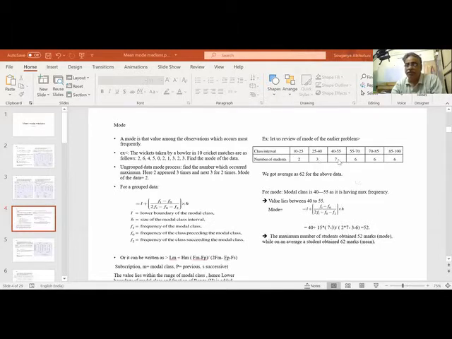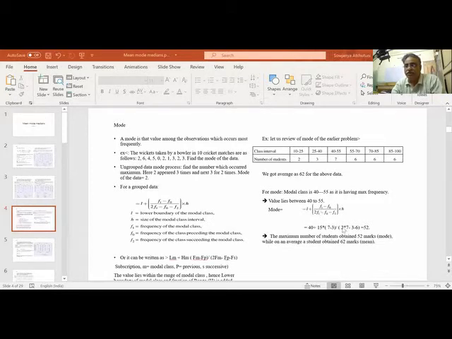F1 is model frequency. So now for model frequency, you have 2 frequencies, both sides. So the value between 40 and 55 depends on these 2 frequencies also. So 7 minus 3 by 2 into 7 minus 3 plus 7 minus 6. 7 is model frequency, 3 is the previous frequency, by 7 minus 3 plus 7 minus F2.